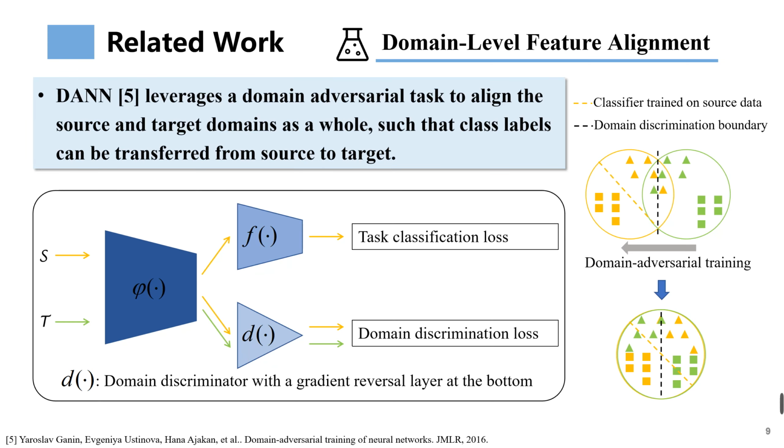The mainstream UDA approaches take the transfer strategy of learning aligned feature representations across domains. For example, DANN leverages a domain adversarial task to align the source and target domains as a whole, such that class labels can be transferred from the source domain to the unlabeled target one. DANN only achieves domain-level feature alignment.